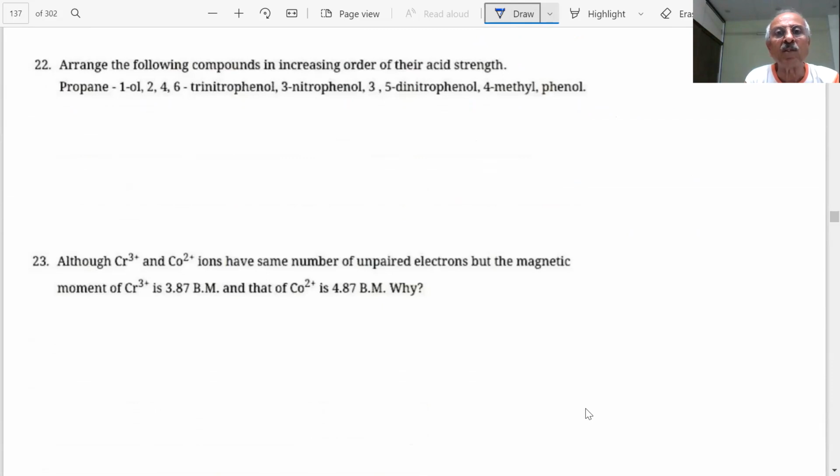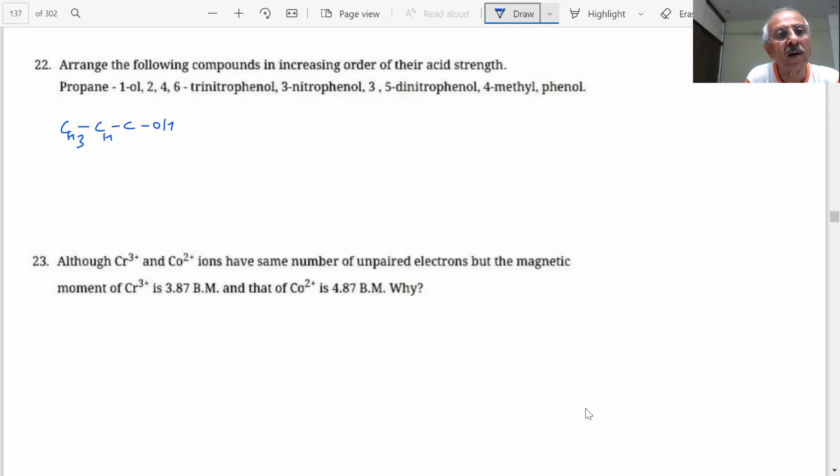Arrange the following compounds in increasing order of the acid strength, students. First, you should be able to draw the structures of these. Propanol, what is propanol? 1, 2, 3.